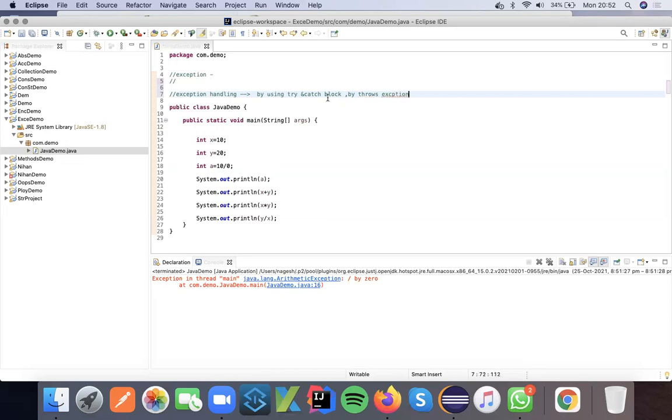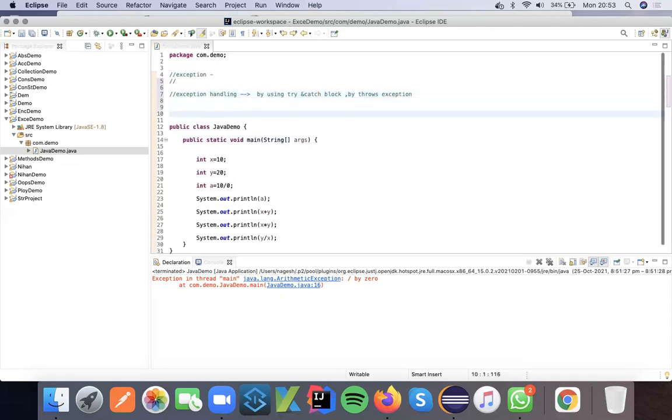So we'll discuss the second scenario later. We'll first try to discuss the first approach, the try and catch block. Now what we'll try to understand is what the try block is and what the catch block is. First we'll try to understand the definition of the try block. What will try do?